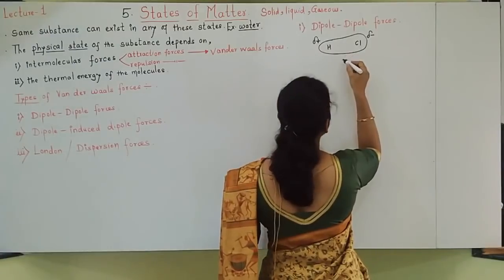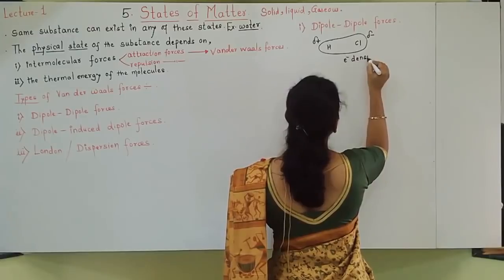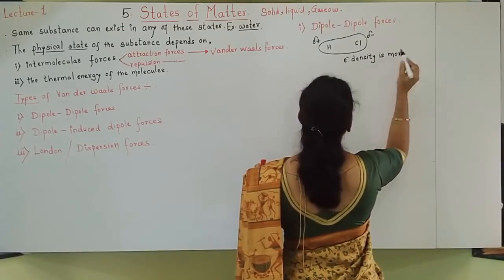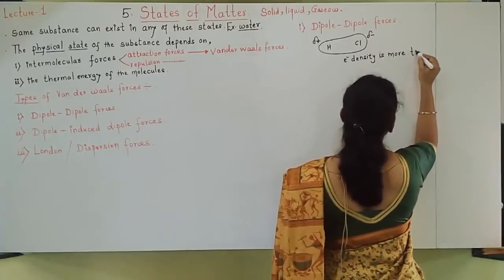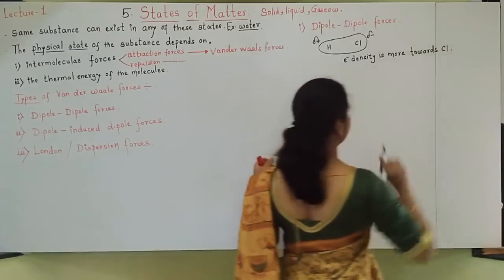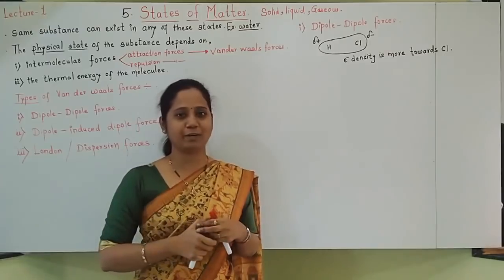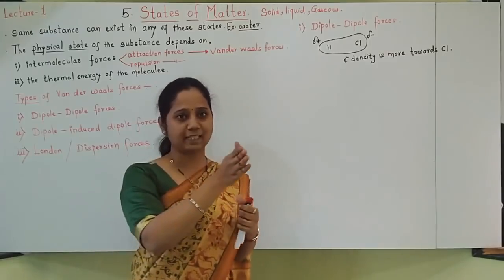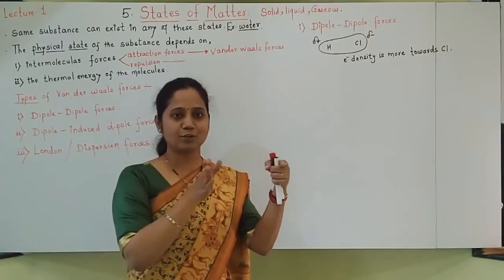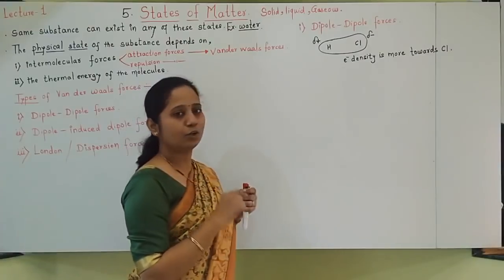I will write that electron density is more towards Cl. As chlorine is more electronegative, it is pulling electrons towards itself, and that's why electron density is more towards chlorine.